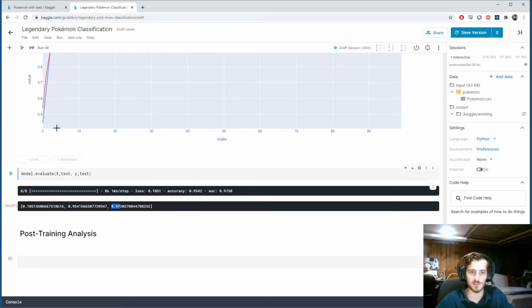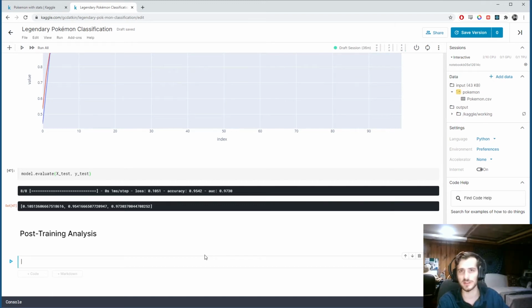Which examples are being misclassified? Because it's 95% accurate, which means a little less than 5% of the data is being inaccurately classified. I want to make a list of indices of the original dataset that it's misclassifying, so that we can get a sense of what kind of data that is.